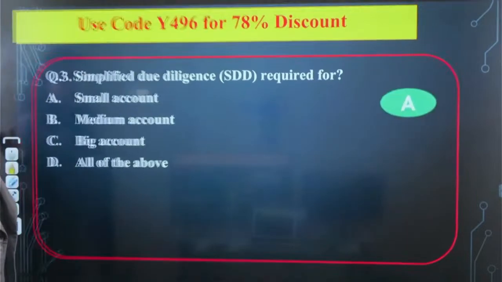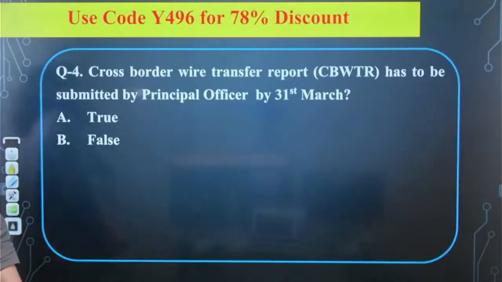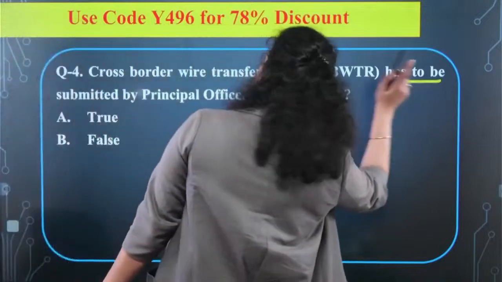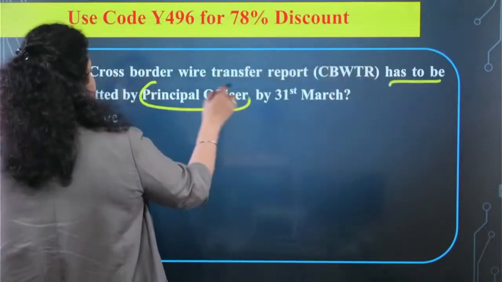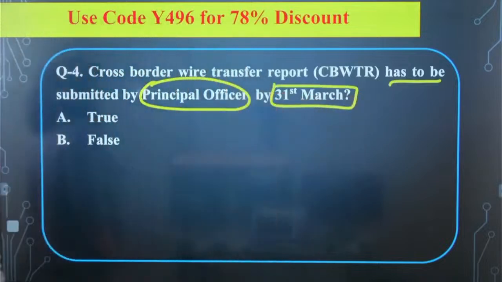Next question, the fourth question, is talking about the cross-border wire transfer report, that is CBWTR, which has to be submitted by the principal officer by 31st March of every year. Is it correct? It is a true or false question. The cross-border wire transfer report is submitted by the principal officer to the FIUIND.